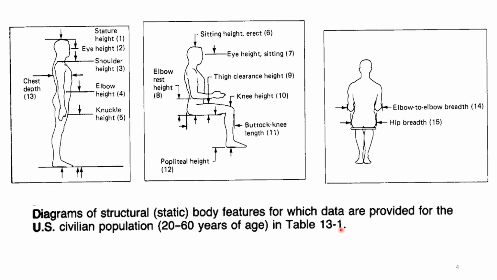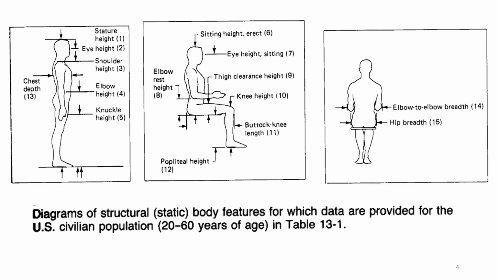Now this is a picture showing the different body dimensions, that is a diagram of structural static body features for which data are provided for the US civilian population in the age group of 20 to 60 years. You can see the chest depth, stature height, eye height, etc., and a few numbers are given in the brackets. A survey was conducted among the US civilian population, and a general dimension for an average individual has been laid down, and it is shown in the next slide.